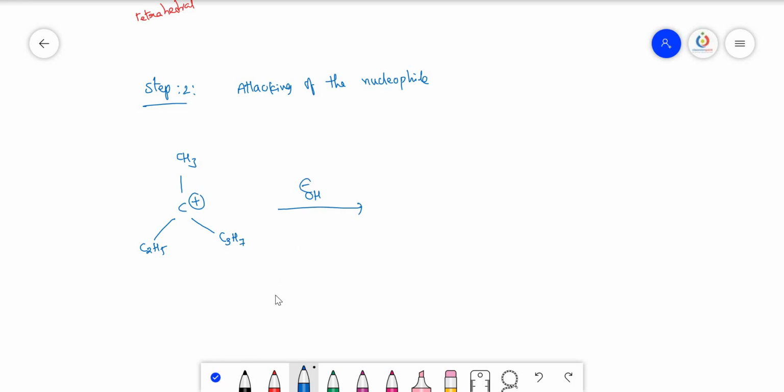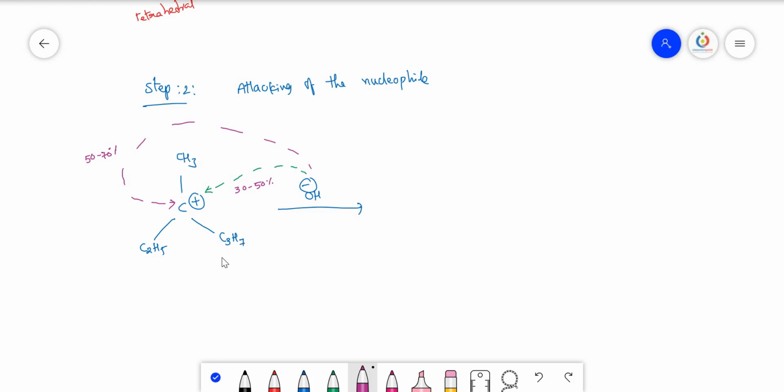So the nucleophile we used here is OH minus. This nucleophile may approach from the front side or it may approach from the back side also. The chances of the nucleophile approaching from the back side are nearly 50 to 70%, and approaching from the front side is 30 to 50%. So usually people say that a racemic mixture will be formed.